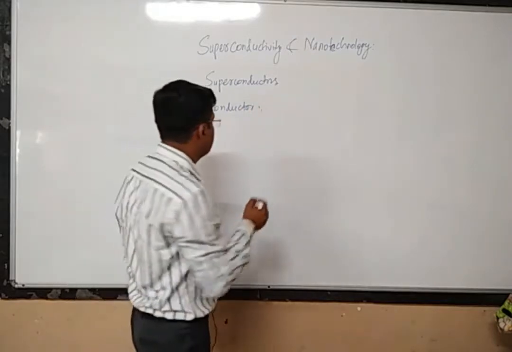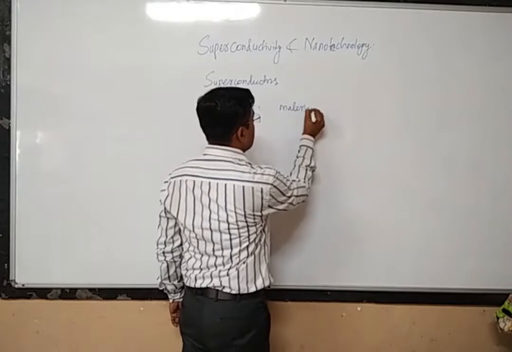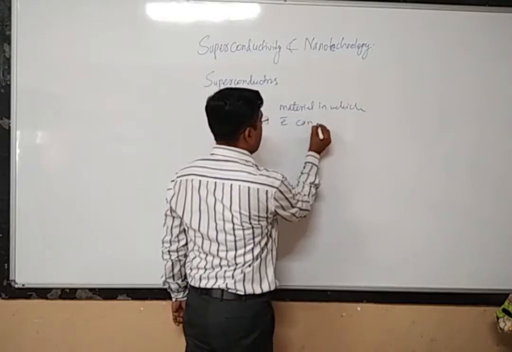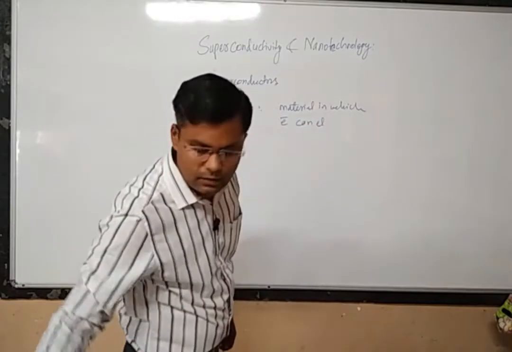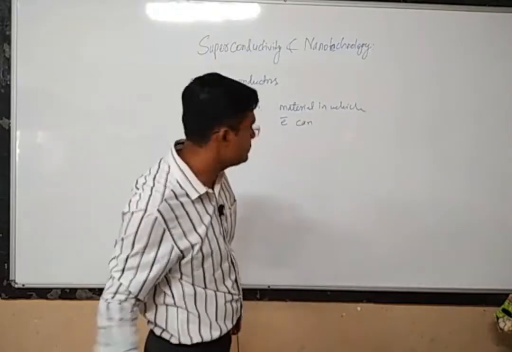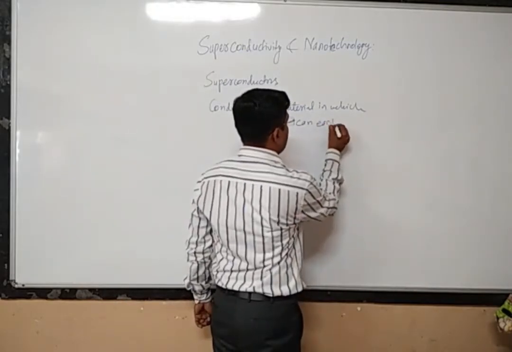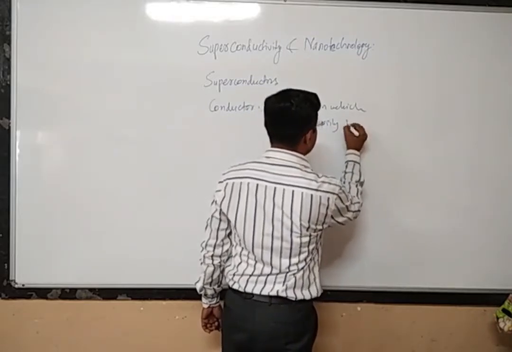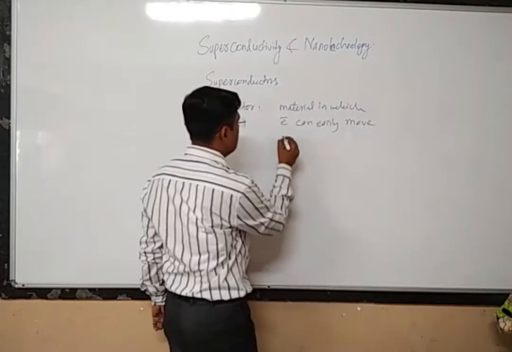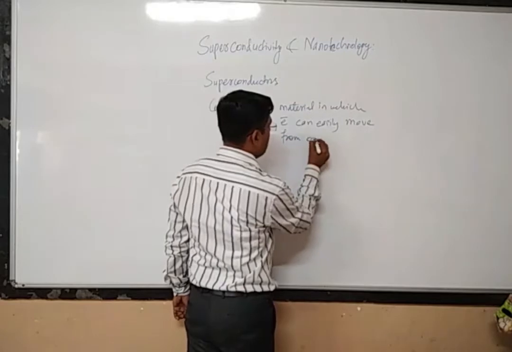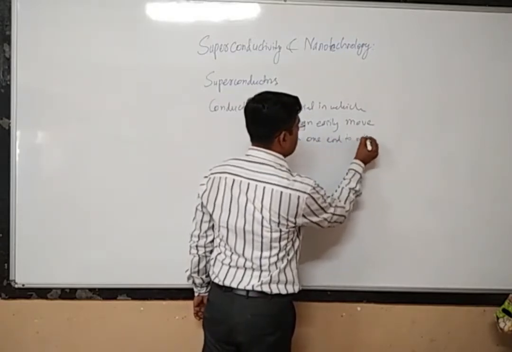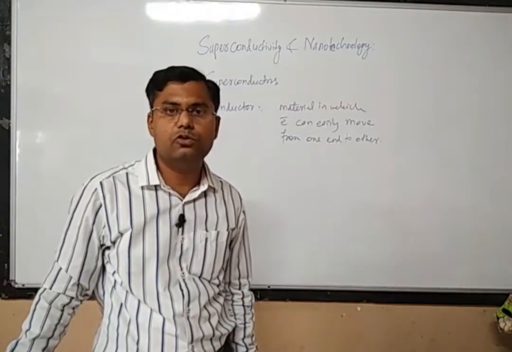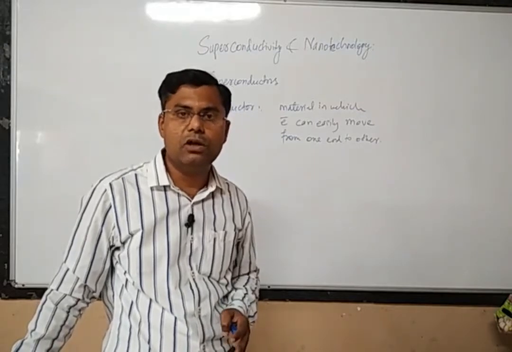A conductor is a material in which electrons can easily move from one end to the other. So if there are materials in which electrons can move from one end to the other very easily, those materials we call conductors.